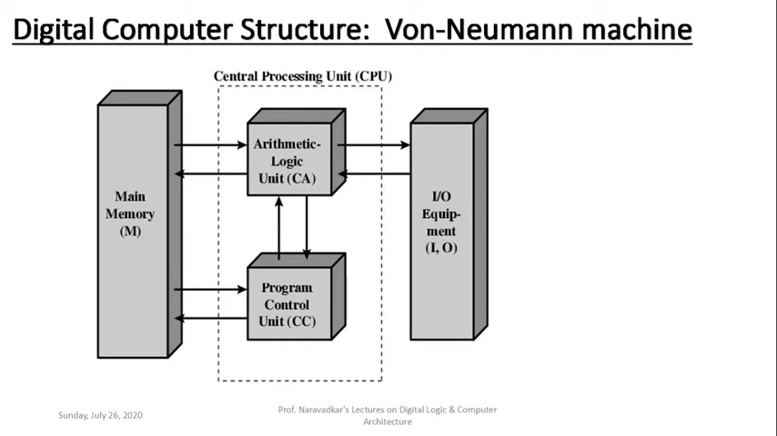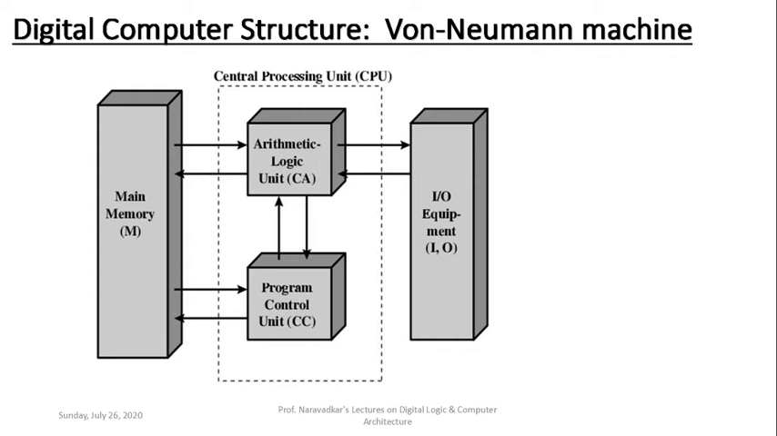This diagram is in a three-dimensional manner. You need not show it in three dimensions in the exams. You can show it in two dimensions. Now at the central place there is a central processing unit, CPU, which contains the arithmetic logic unit, CA, then the program control unit, that is the control unit, CC. Registers are not clearly shown here, which are part of the arithmetic logic unit itself.